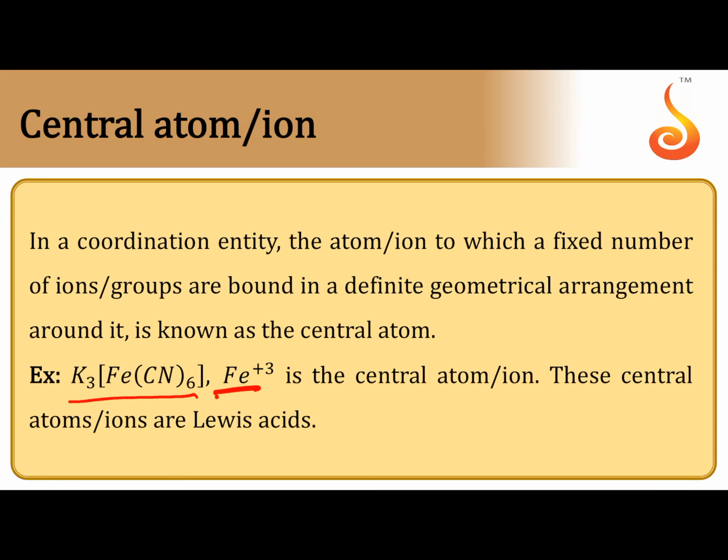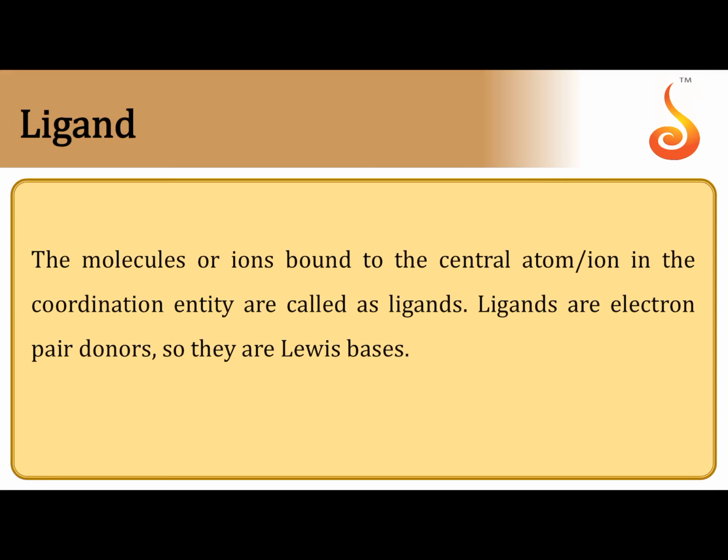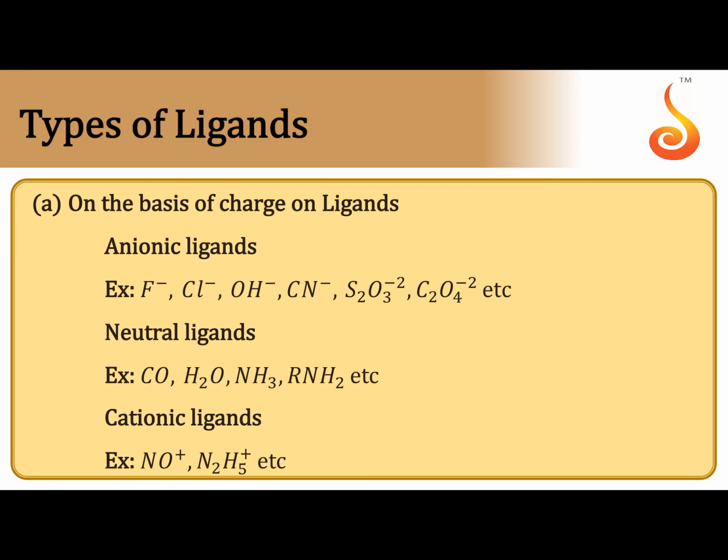In potassium ferricyanide, Fe3 plus is the central metal ion. It acts as a Lewis acid, whereas the ligand acts as a Lewis base. A ligand is a molecule or ion which has a lone pair and donates the lone pair to the central metal atom, forming a dative bond, coordinate covalent bond, and acts as a Lewis base. So a ligand is nothing but a Lewis base, but for separate identity, we use the word ligand instead of Lewis base.